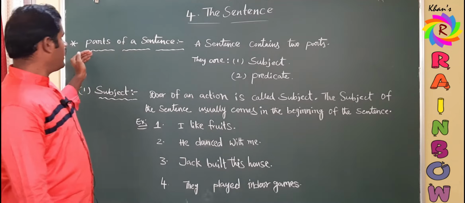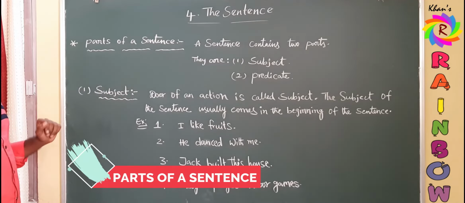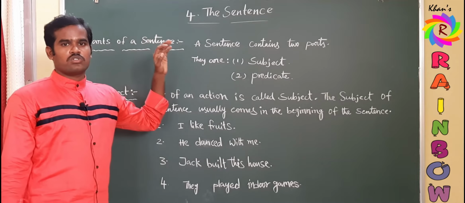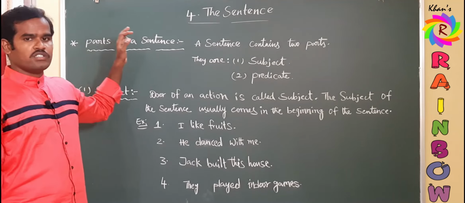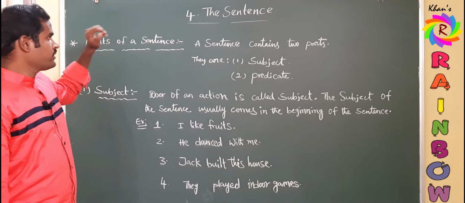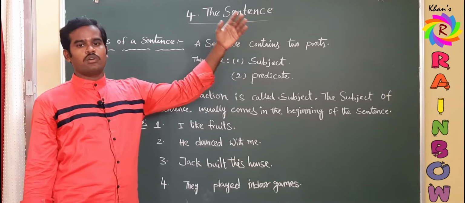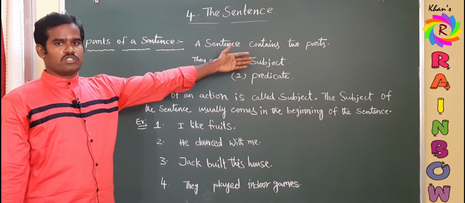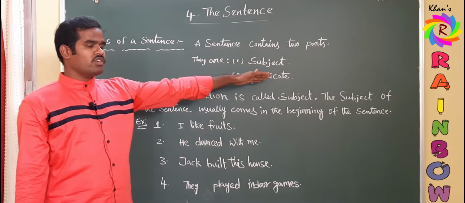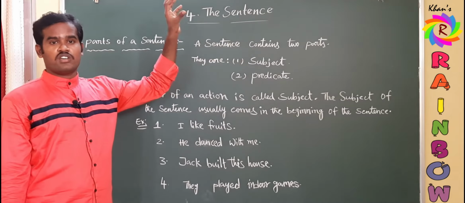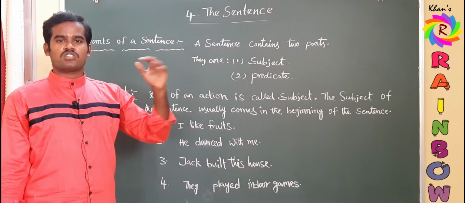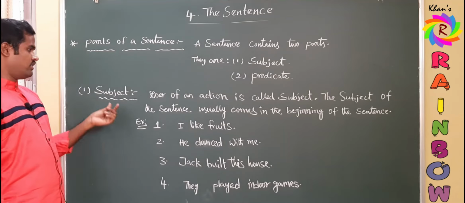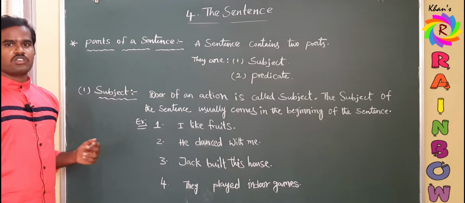And now let us see the parts of a sentence. A sentence contains 2 parts. I think 9th class students might have heard it already because it is a part of their grammar. So a sentence contains 2 parts. Every sentence includes 2 parts, and they are, the first one subject and the second one predicate. Here subject doesn't refer to your regular subjects like Telugu, Hindi, English, mathematics. Here subject is different. So I have written the definition of the subject here.